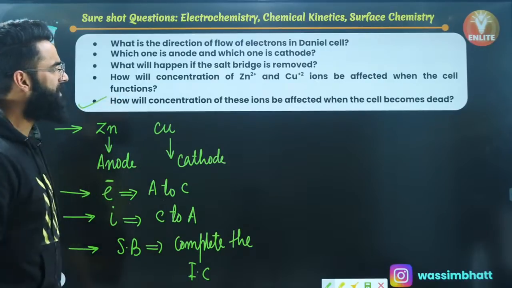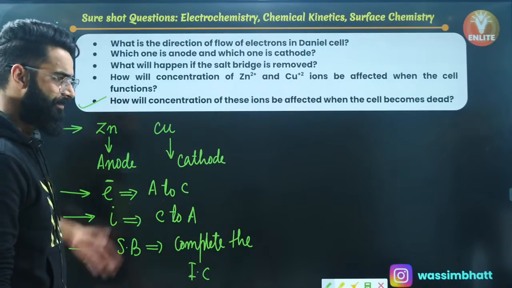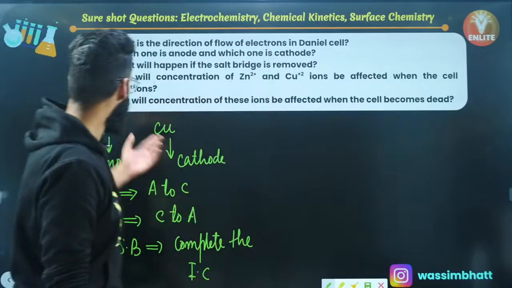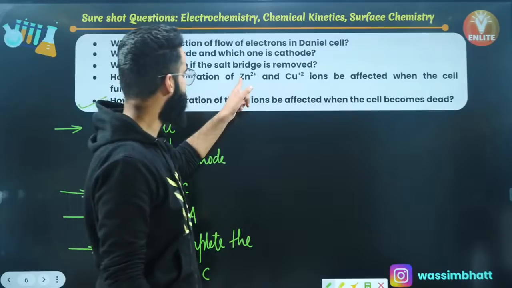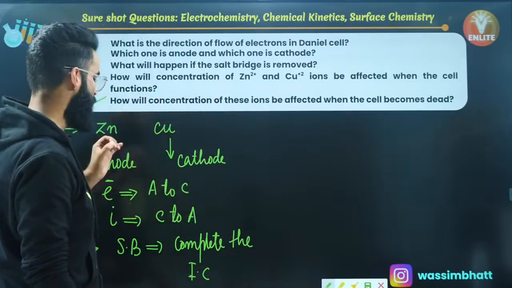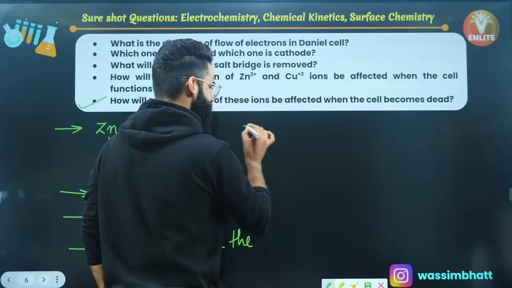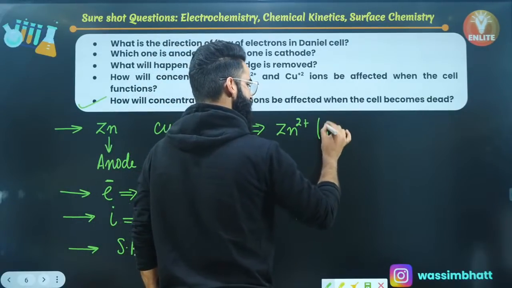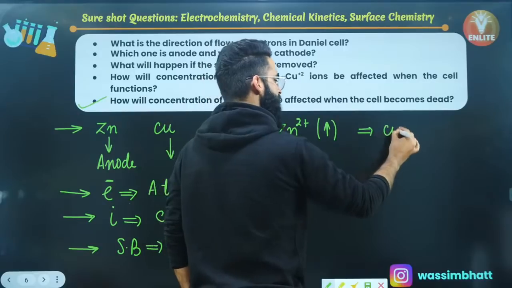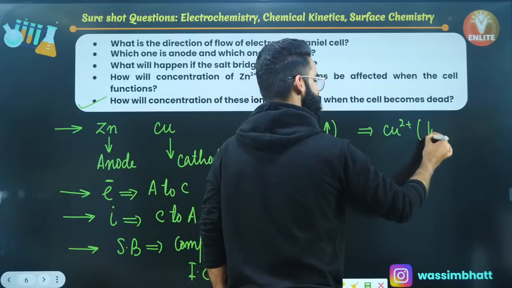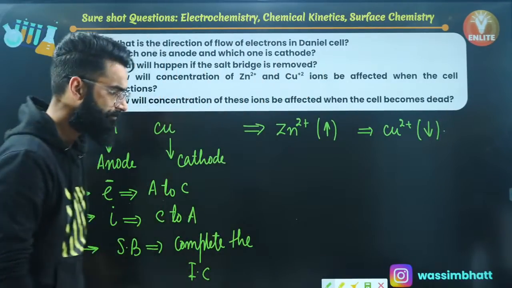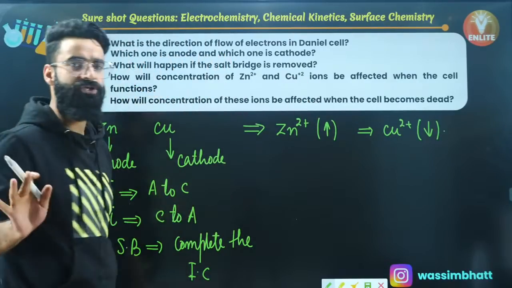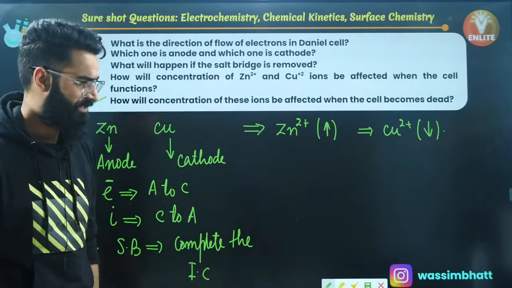How will the concentration of these ions be affected when the cell becomes dead, right? These are the simple questions, my dear people, which can be asked from the Daniell cell. And look at this particular question. How will the concentration of Zn2+ and Cu2+ ions be affected when the cell functions? So basically, when the cell starts working, the concentration of Zn2+ in the left container starts to increase, and the concentration of Cu2+ in the right container starts to decrease. Do remember it, right? And how will the concentration of these ions be affected when the cell becomes dead? Nothing happens to the concentration of these ions when the cell becomes dead, right?